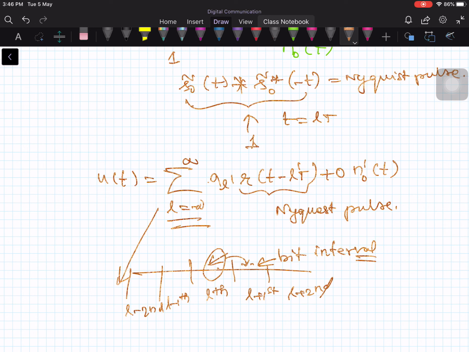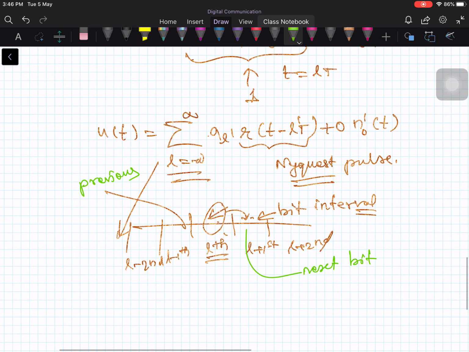Every bit interval you have one pulse. But since it is a Nyquist pulse, it does not contribute anything to other pulse intervals. Suppose you consider only the Lth bit interval, then there is no contribution by this Nyquist pulse to the subsequent bit intervals or the previous bit interval. Say this is the previous bit interval, and this one is the next bit interval.